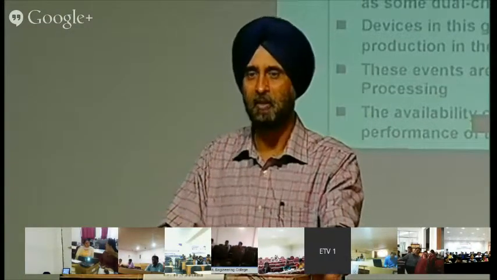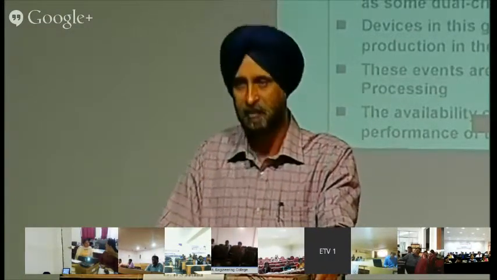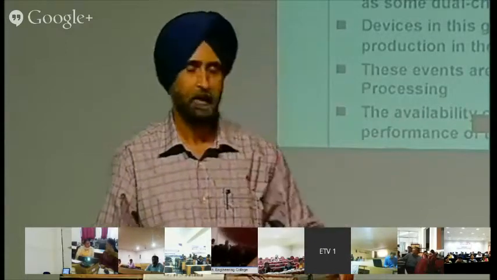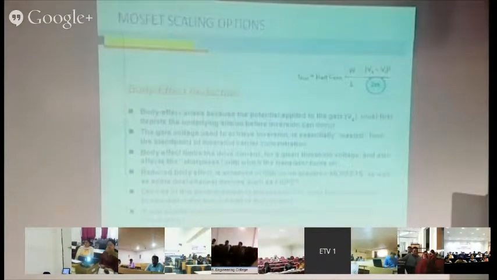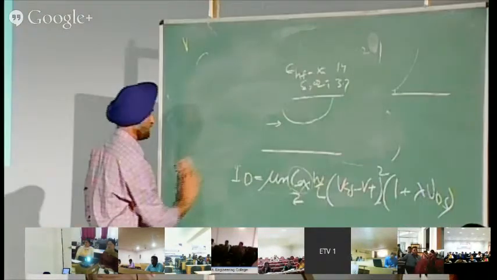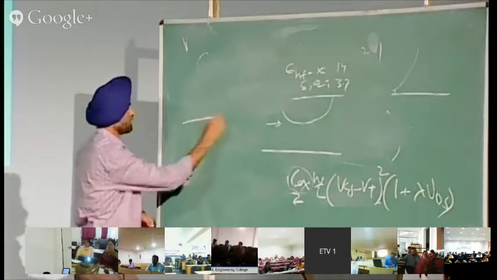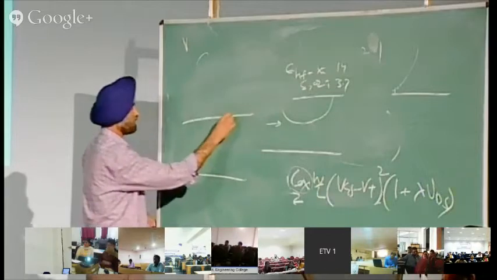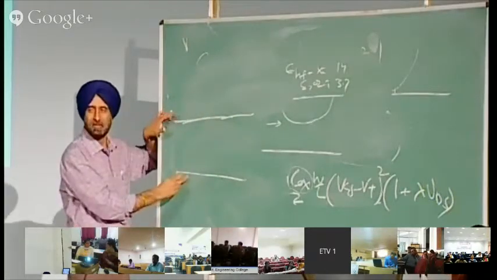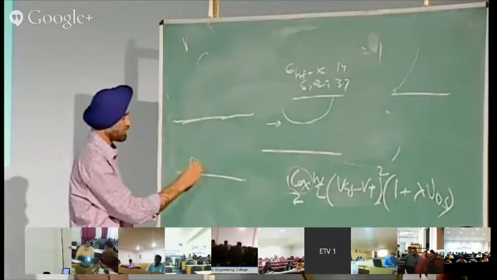So nowadays, what is happening to these bodies is, you see, there is one important thing which needs to be explained here. We say this whole thing is known as the body substrate, which is the thickness of the wafer. Say it is P sub.